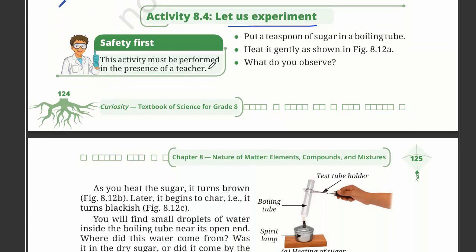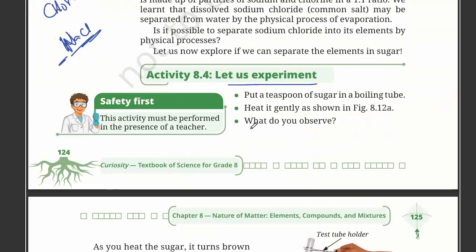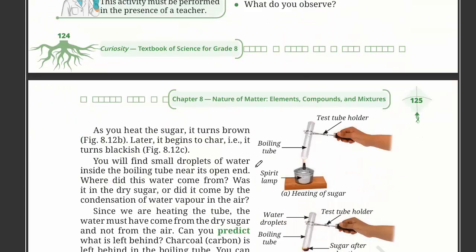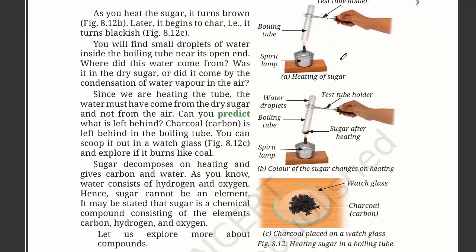Now let us experiment. Put a teaspoon of sugar in a boiling tube. So we have put it in here. Heat it gently, and what do you observe? As we heat the sugar, it turns brown, and it also releases small droplets of water inside the boiling tube. Where did this water come from? Was it in the dry sugar? Yes, it was in the dry sugar.